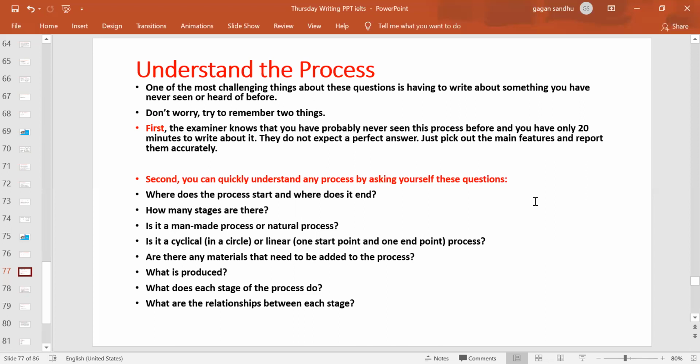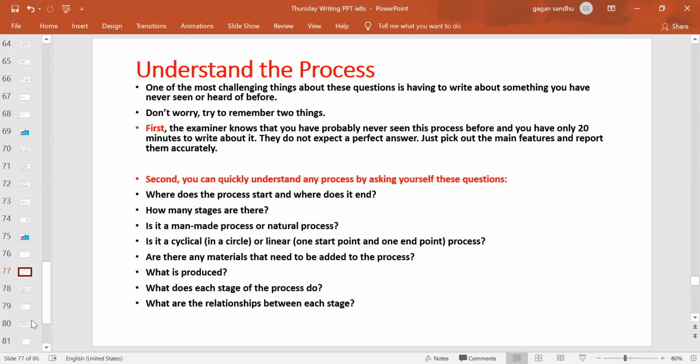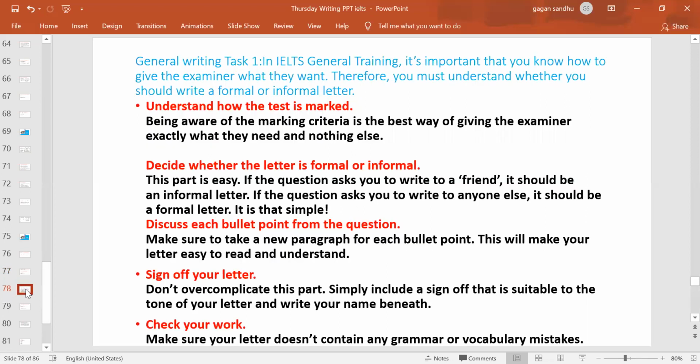What is the relationship between each stage? So after refining, the refined powder is sent to, or moved towards, the decompressor section, where with the help of that machine the powder is decompressed, right? This is how you explain the relationship from one stage to another, and this will give length and also a clearer description to your work as well. So that's all about task 1 academic, right?